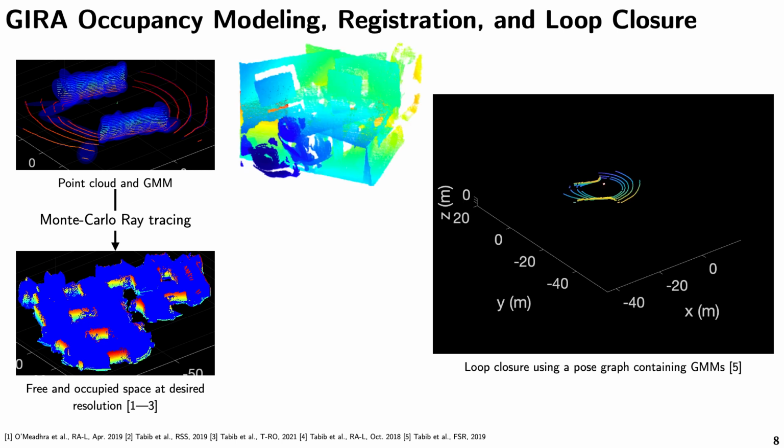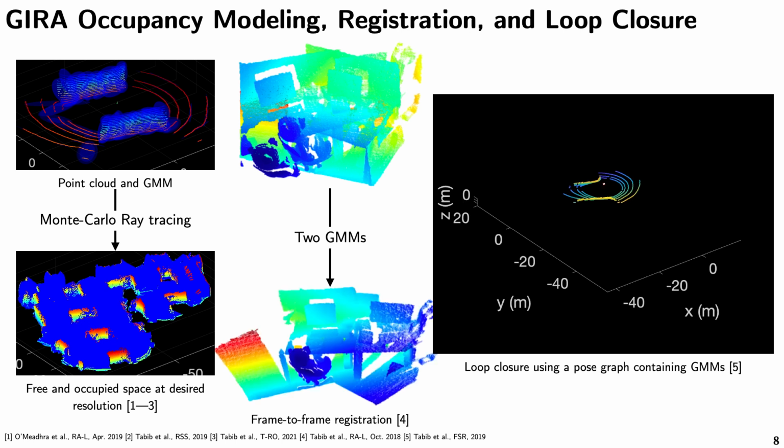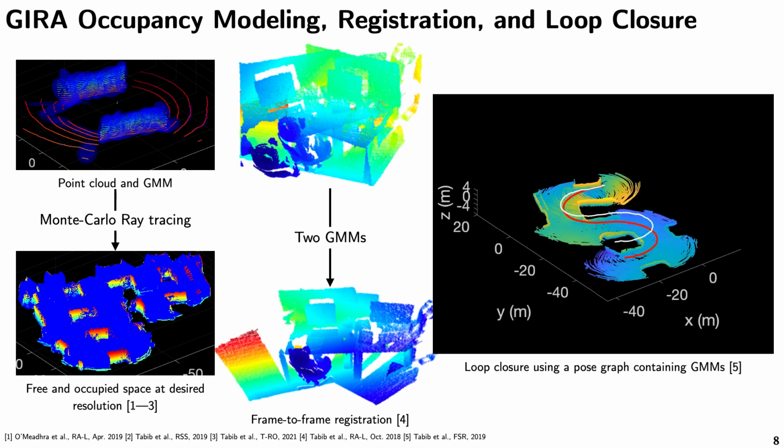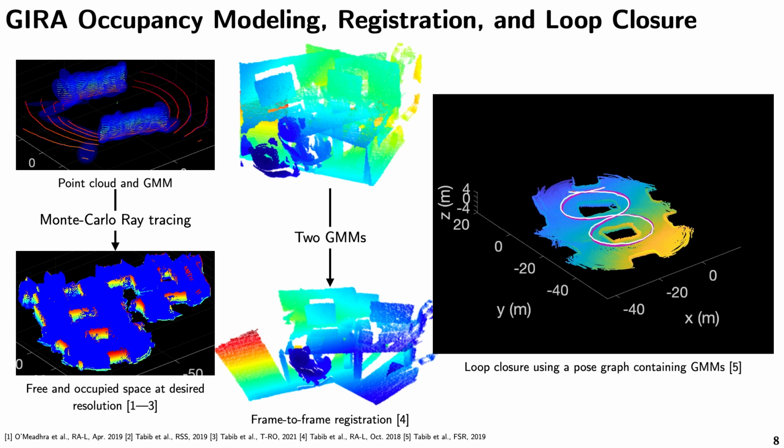The second thing is registration. Let's say you have two scans, then you created two GMMs. You can do frame to frame registration using closed form gradients and Hessians. This is also in the framework. And lastly, it's loop closure. So as the robot moves over time, it shows up drift and it corrects for that drift using loop closure. This is also included in the framework.